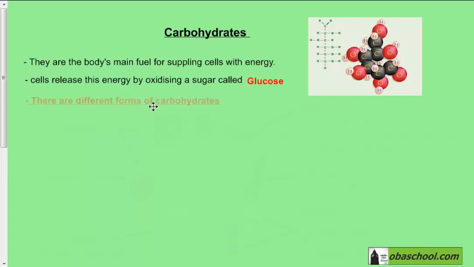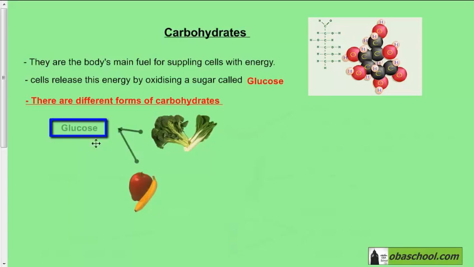We don't only have glucose, we have different forms of carbohydrates, the simplest form of which is glucose. Now, where do we find this glucose? We find it in vegetables and in fruits. It is called glucose. It is the simplest form of carbohydrates. Glucose is a monosaccharide. Mono means one, and saccharide refers to sugar, so it is one molecule, glucose.